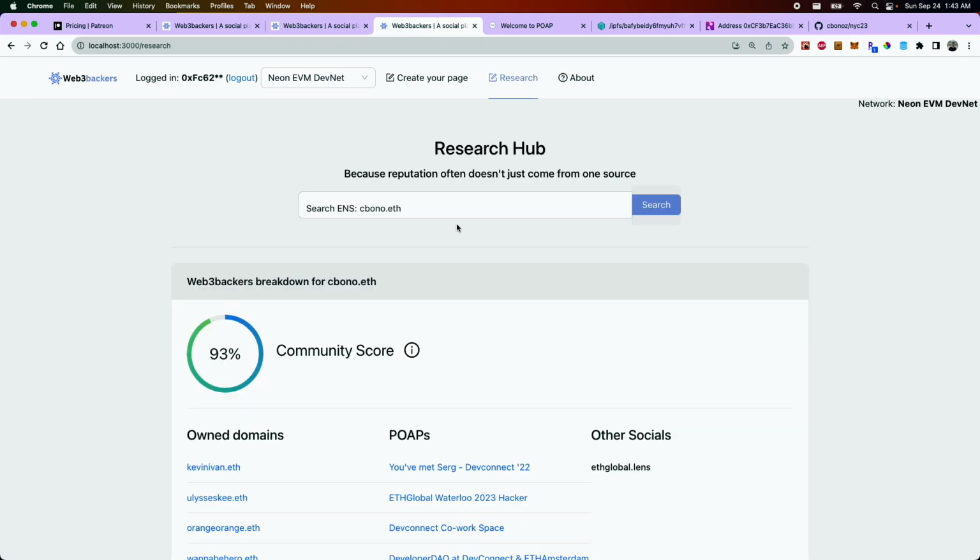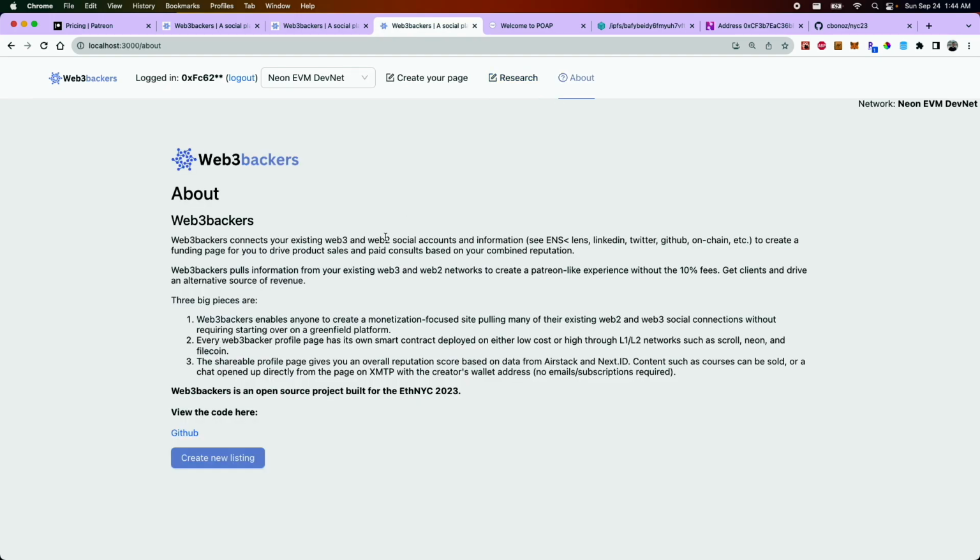As for research, this is essentially a wrapper that allows you to search any sort of ENS address for that community score, and this is generated in real time. The About page pretty much shows you how you can create your first listing and get engaged with Web3backers.